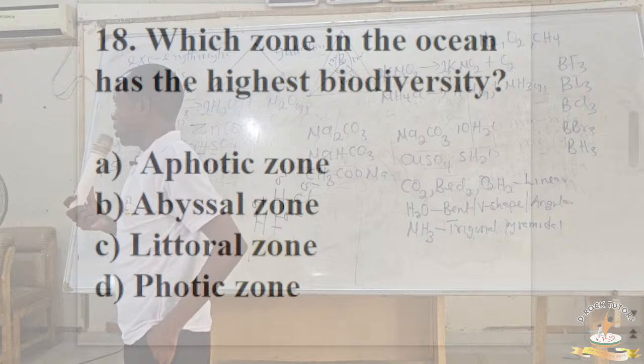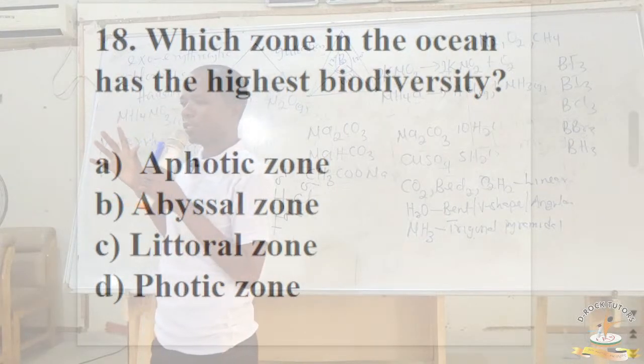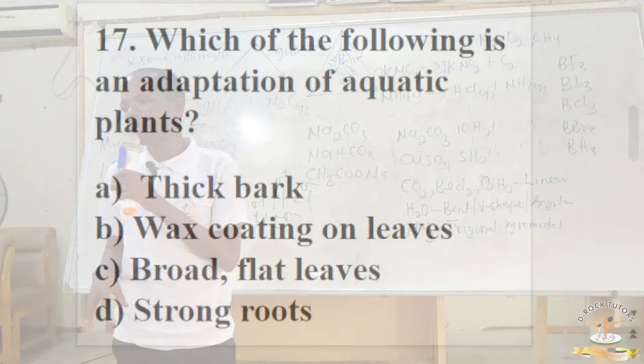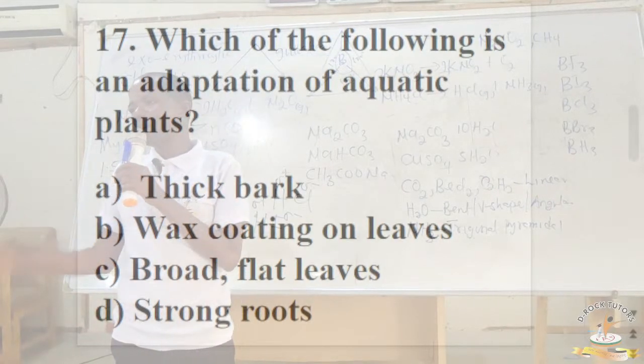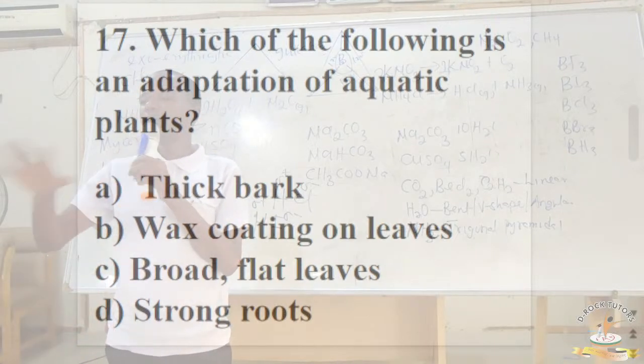Okay, so which of the following is an adaptation of aquatic plants? Plants that are living in aquatic habitat. Number one, they don't need any long or strong roots, because they are already living in water, they don't need to absorb water. What they need are two major things.